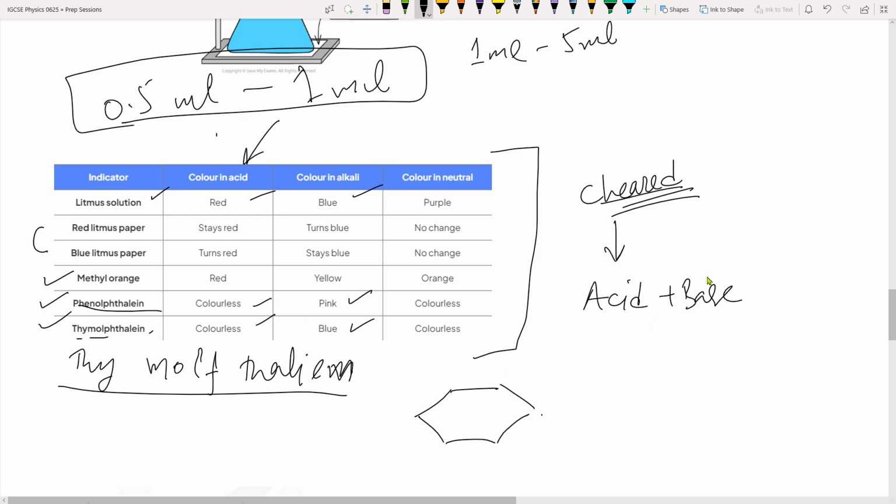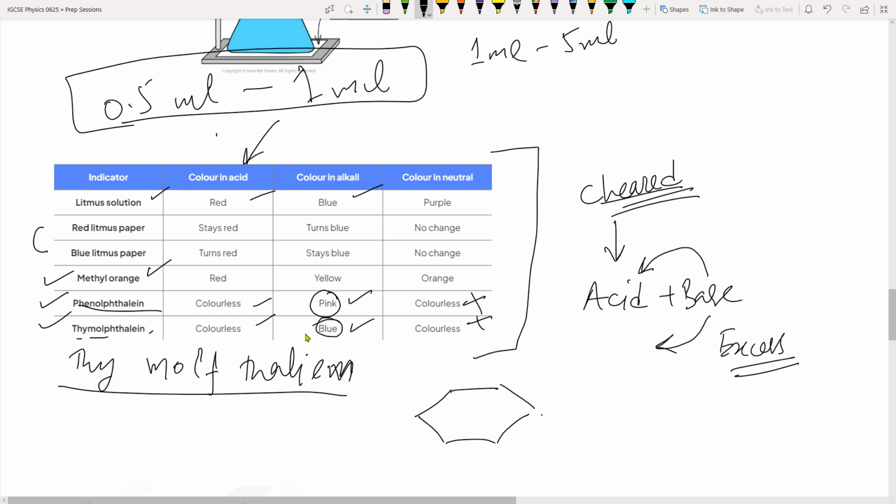So once the base has completely neutralized the acid and you get even one or two molecules in excess, you will start to see a pinkish or bluish color in the presence of alkali, the moment you cross the neutralization point. At the neutral point they are also colorless, so you don't get to know, so you have to add the base in excess. Keep in mind, these need excess addition of alkali, which is not allowed in some of the questions. So it depends which one you're going to use.